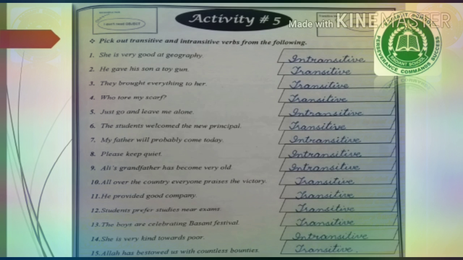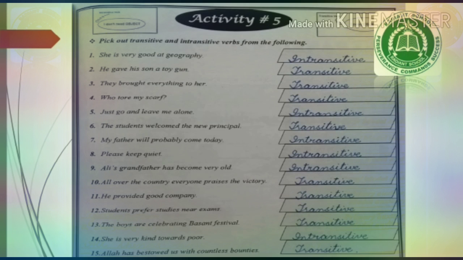Number 9, Ali's grandfather has become very old. It is an intransitive verb. There is no object. Number 10, all over the country, everyone praises the victory. They praise what? Praises is the verb, and it has an object, the victory. So it is a transitive verb. Number 11, he provided good company. What did he provide? Provided is a verb, and there is an object. He provided what? A good company. So it is a transitive verb.